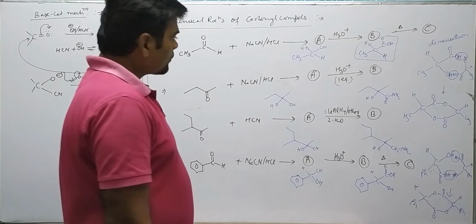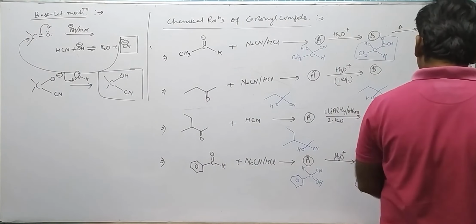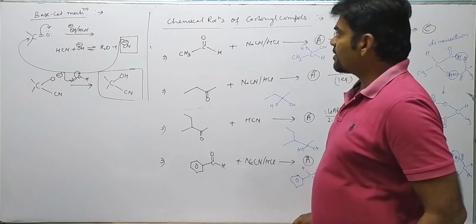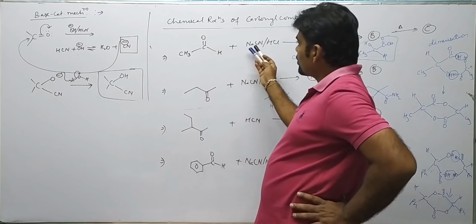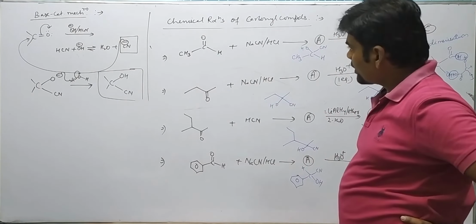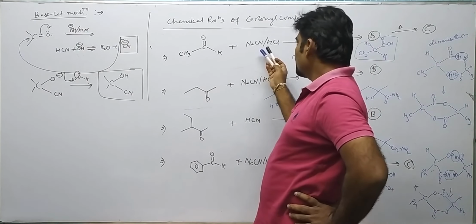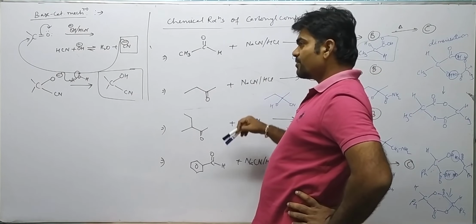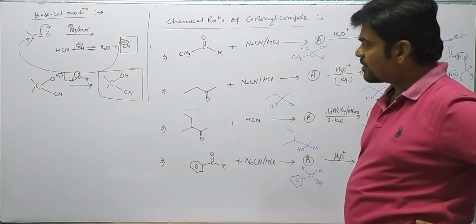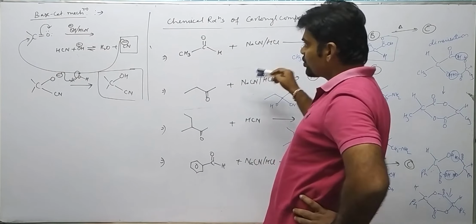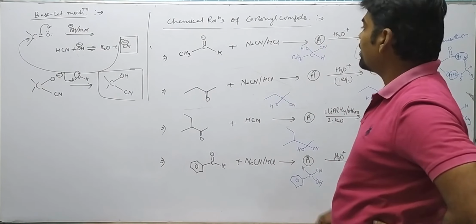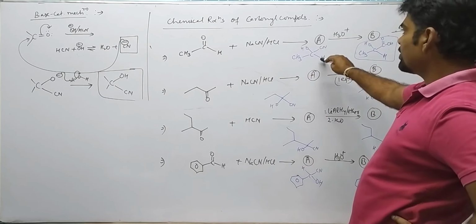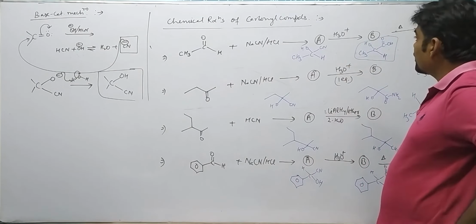Okay, so this is about the formation of cyanohydrin, I hope all of you understood this reaction. What we did over there: the reaction of NaCN or HCN. Because NaCN is a solid, with HCl it forms HCN in situ, which is liquid at room temperature, as well as volatile, as well as poisonous, toxic. Therefore, HCN is not used directly. In place of that, we use NaCN and HCl. And by using this, HCN is formed, which gets attached, becoming cyanohydrin.